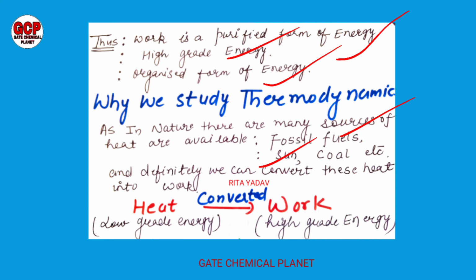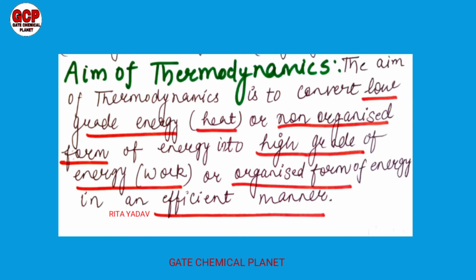So basically thermodynamics is converting heat into work, the low grade energy into the high grade energy. So we can say that the aim of thermodynamics is to convert the low grade energy, or the heat, or non organized form of energy into the high grade energy, or the organized form of energy, in an efficient manner. So this is the aim of thermodynamics.